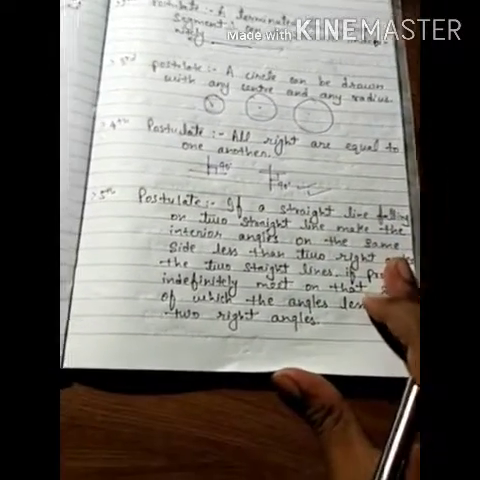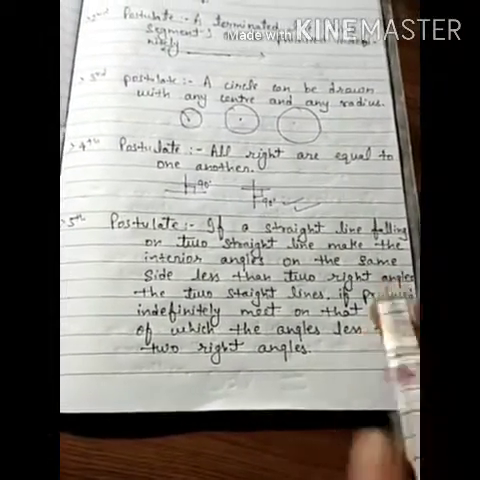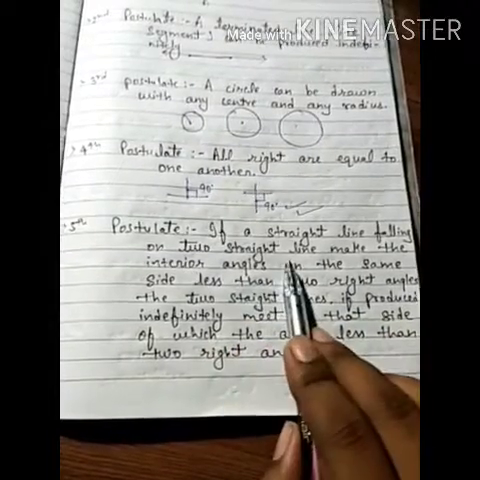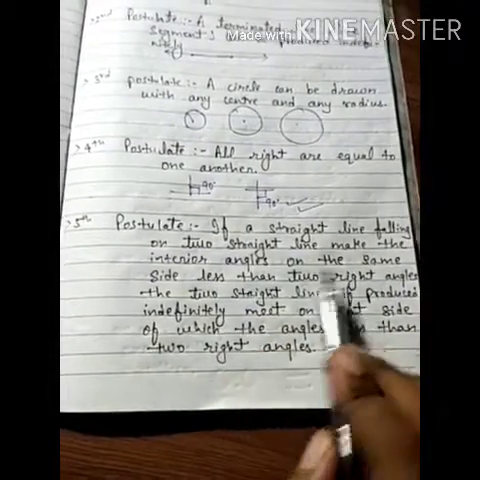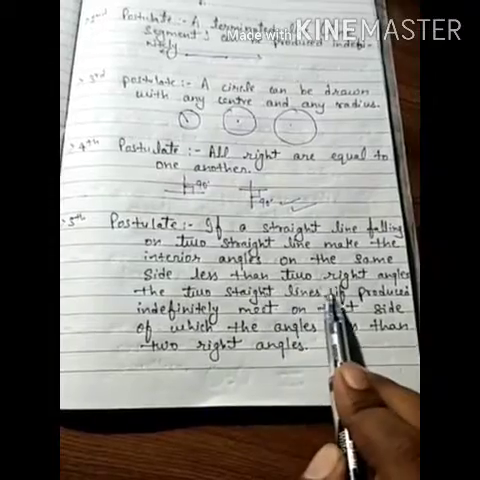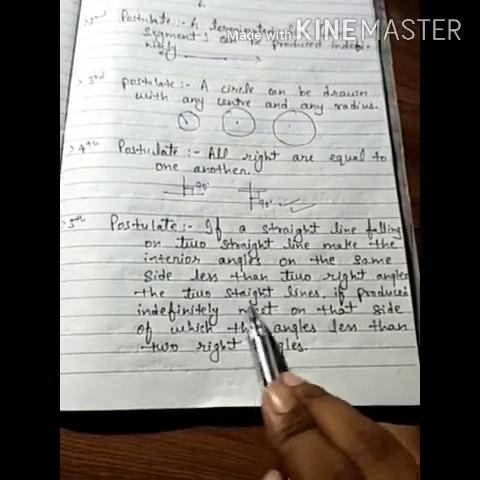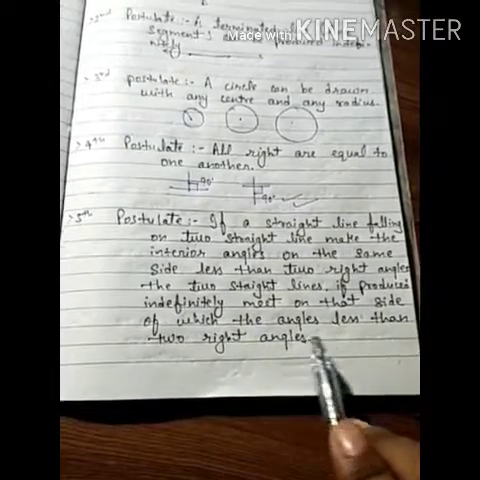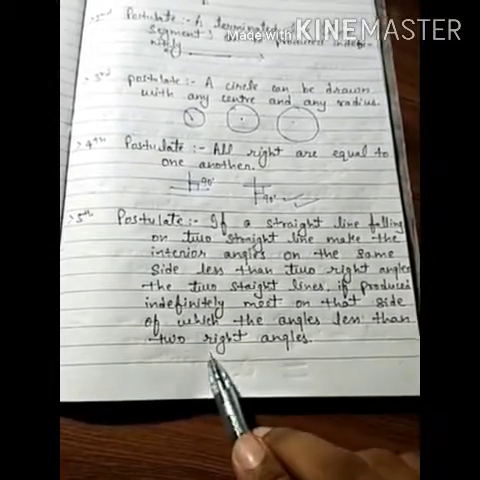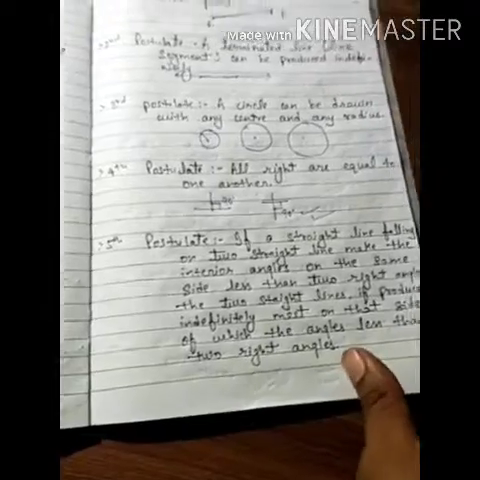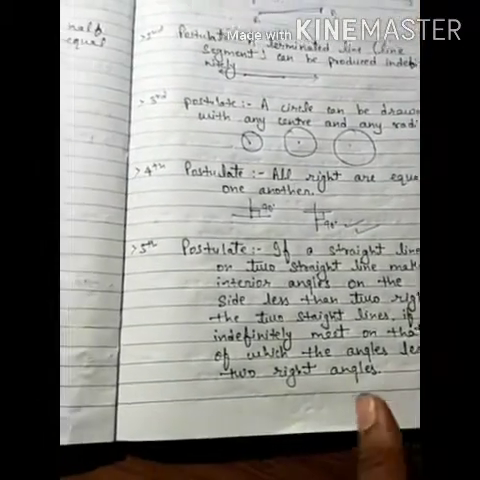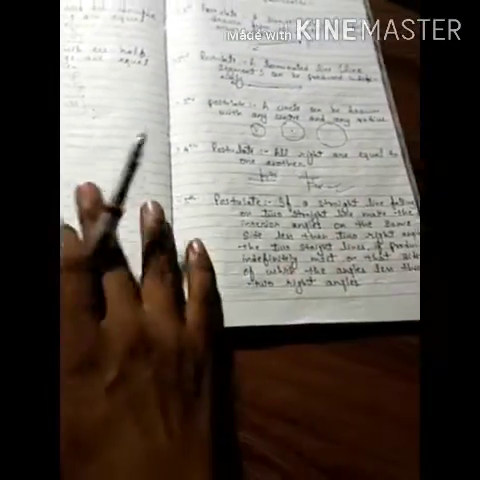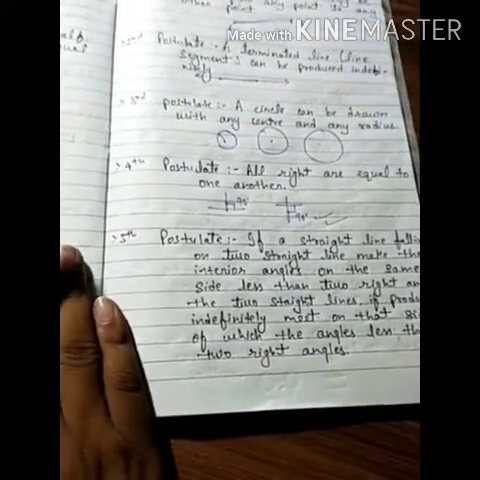The fifth postulate says that if a straight line falling on two straight lines makes the interior angles on the same side less than two right angles, the two straight lines, if produced indefinitely, meet on that side on which the angles are less than two right angles. Okay, it seems to be big, but let us draw what is said, then you can understand it easily.